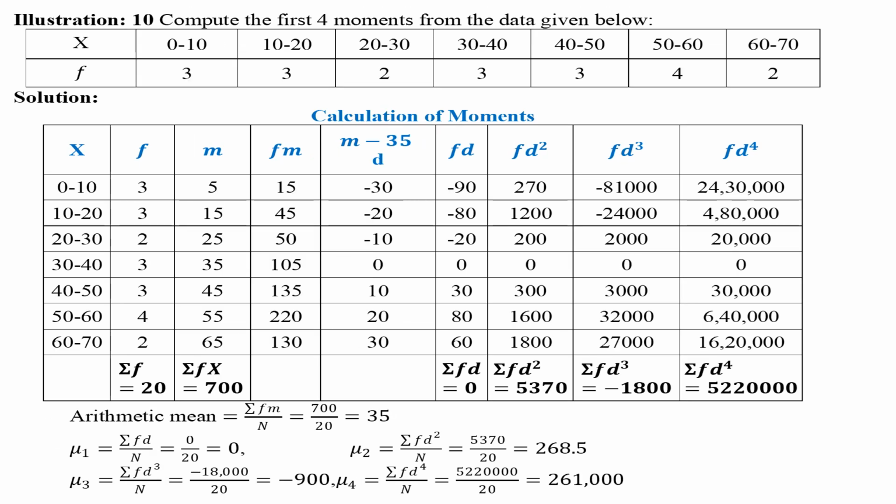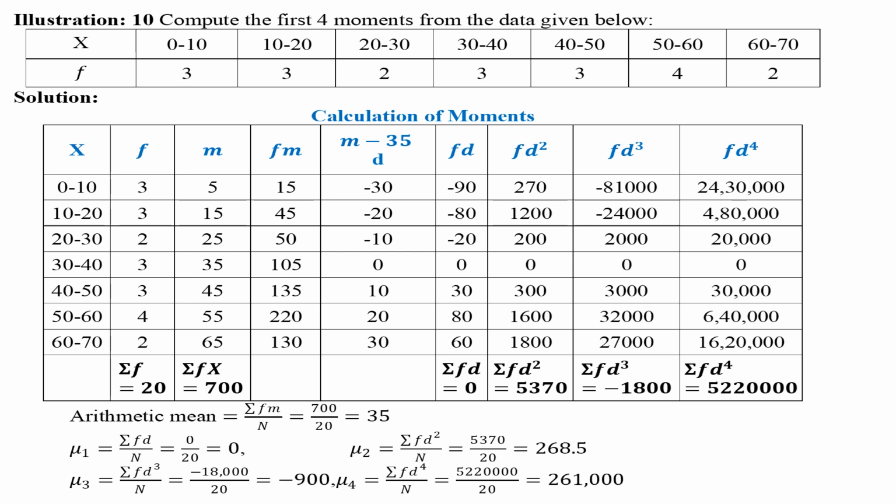Illustration 10 is related to the calculation of the first 4 moments. It is a continuous series. A 9-column table is prepared. First 2 columns are variables and frequency given in the illustration. Third column is m, that's mid-value. Fourth column is fm. Fifth column is d, that's m minus x bar. X bar is calculated as 35.